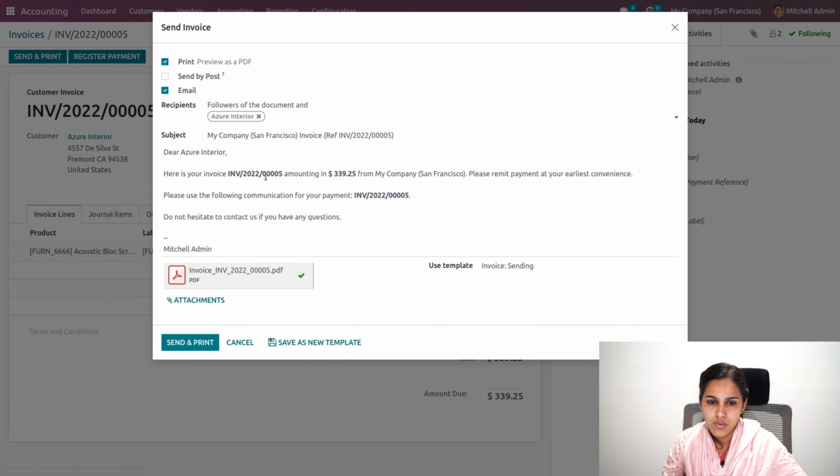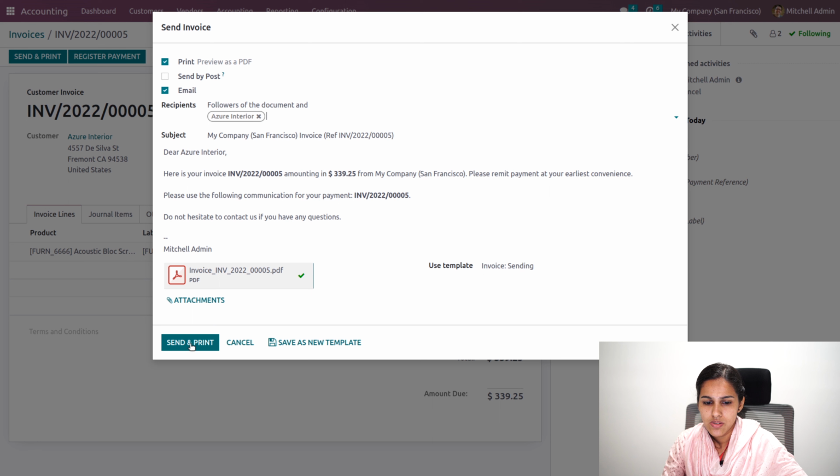Okay, so here you can see the print and email option is already enabled. This is defined in the configuration settings of the accounting module. The recipient, that is Azure India, will be automatically taken, and the subject and the content of our mail, as well as the template that is used, and this is the invoice which is attached.